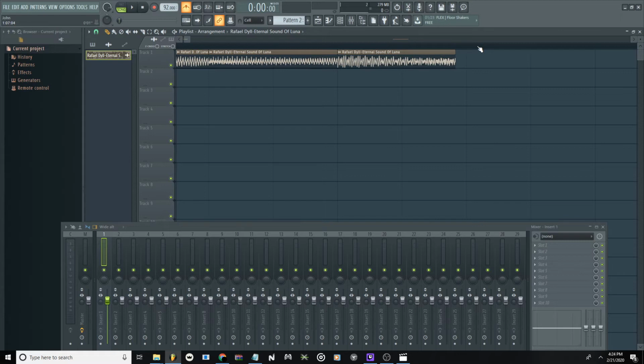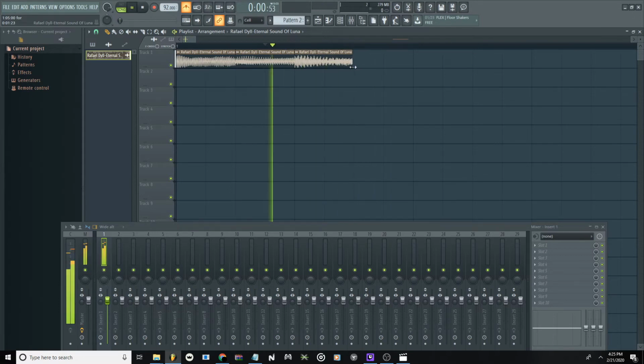Now you want to be careful when you're doing this because it can affect the sound of the sample. But as far as I can tell right now, it sounds fine. Now I hear that next little click on the next note, so I'm gonna bring it over here and do that.